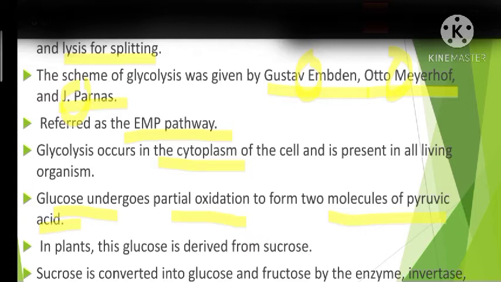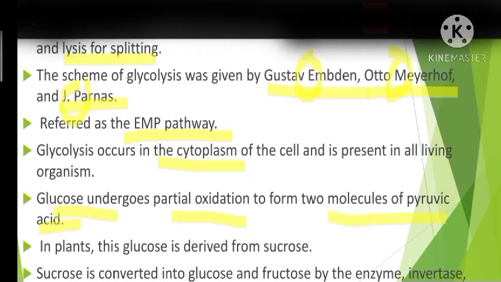So for the first step of respiration, that is glycolysis, there is no need of oxygen. It can take place in the absence of oxygen. That's why I told this step occurs in anaerobic organisms as well as aerobic organisms in their cell cytoplasm.